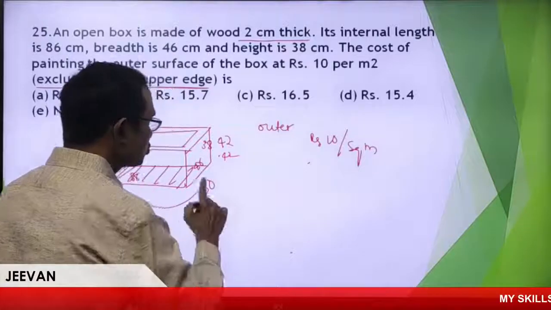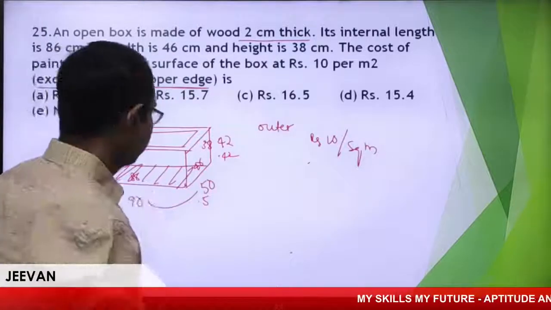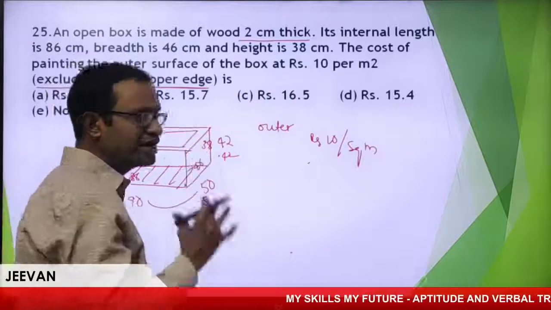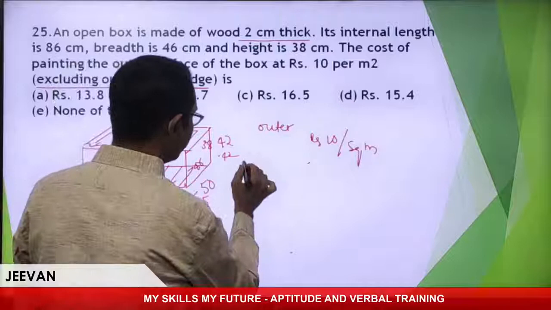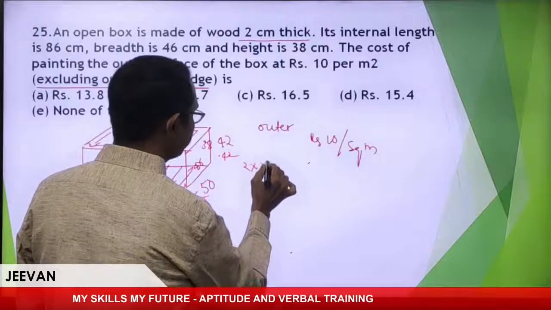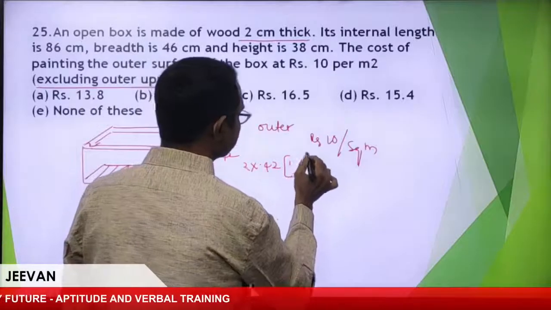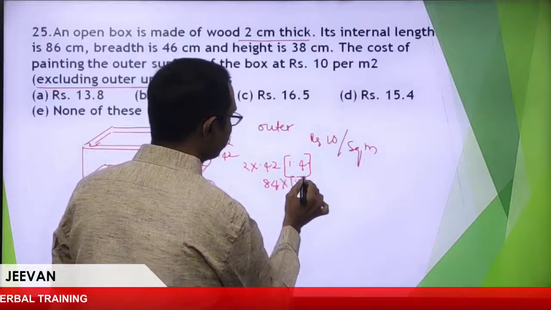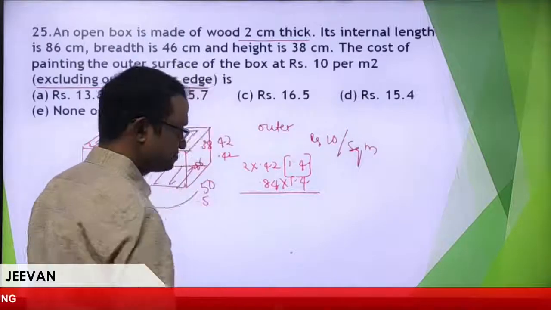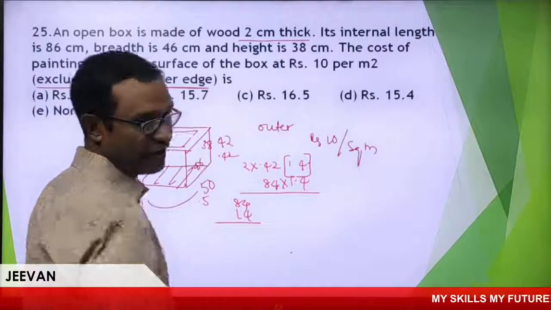So 2h into L plus B is the curved surface area, plus the bottom area. This is the only calculation to get the answer fast. Curved surface, 2 into h, 0.42. L plus B is absolutely 1.4. It is 0.84 into 1.4. Multiply.